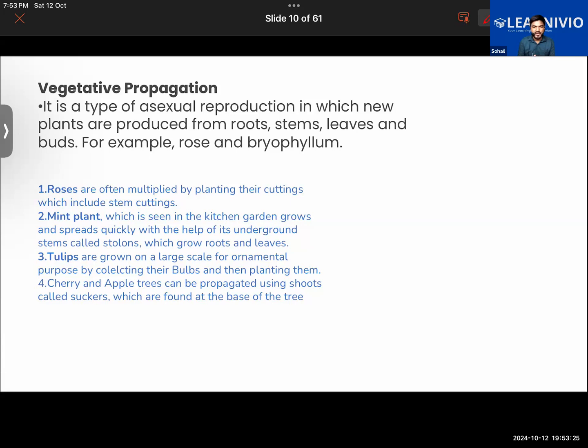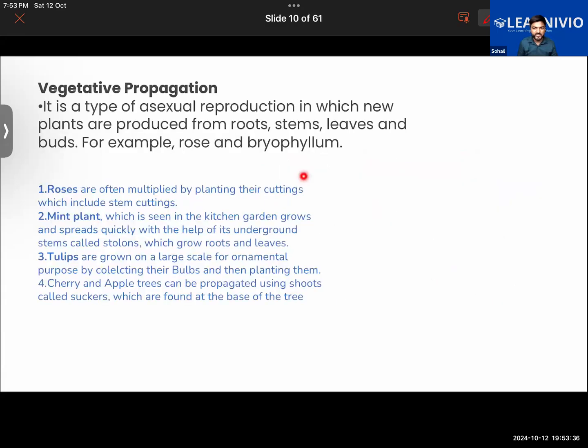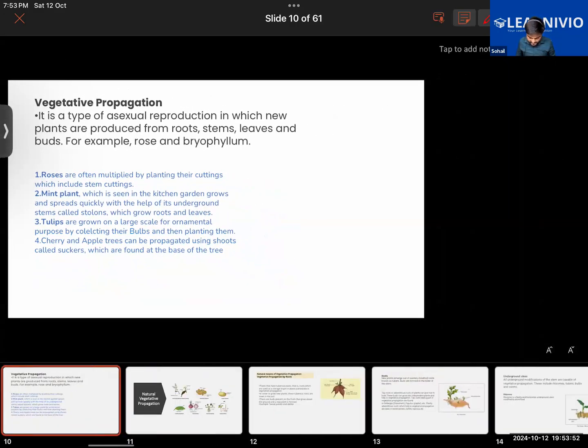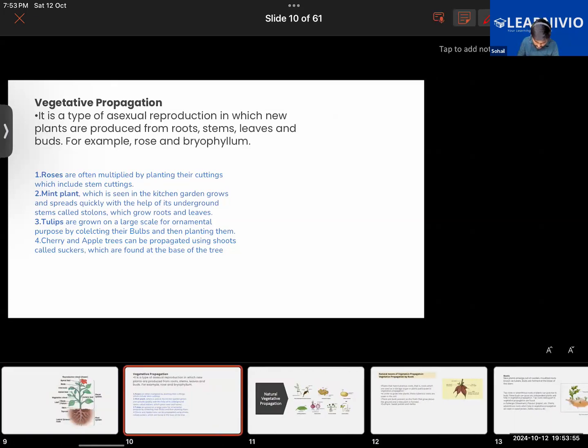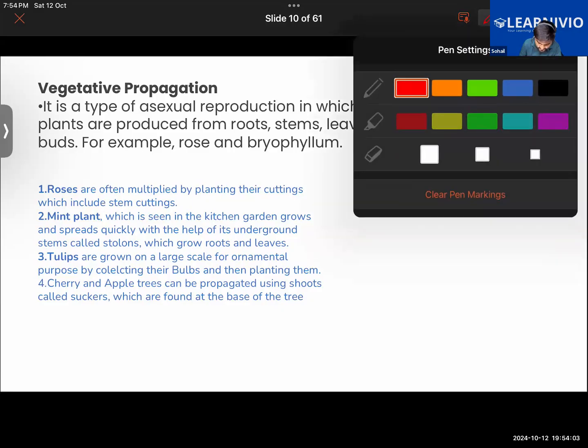Now, as I was saying about asexual reproduction, there we get to see that different parts of the plant, namely the stem, the leaves, the roots, take part. These parts are required for necessary functions in the plants, and they are called vegetative parts. What do we call them? We call them vegetative parts of the plant. Getting it now? Leaves, stems, and roots. We call them vegetative parts.